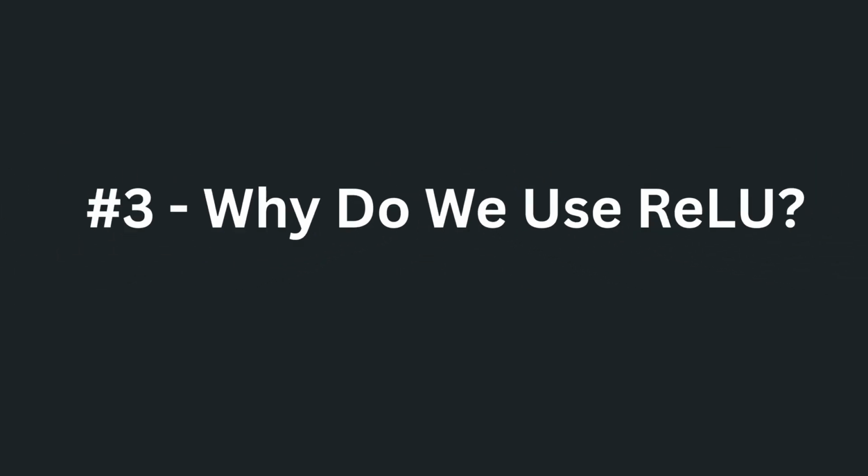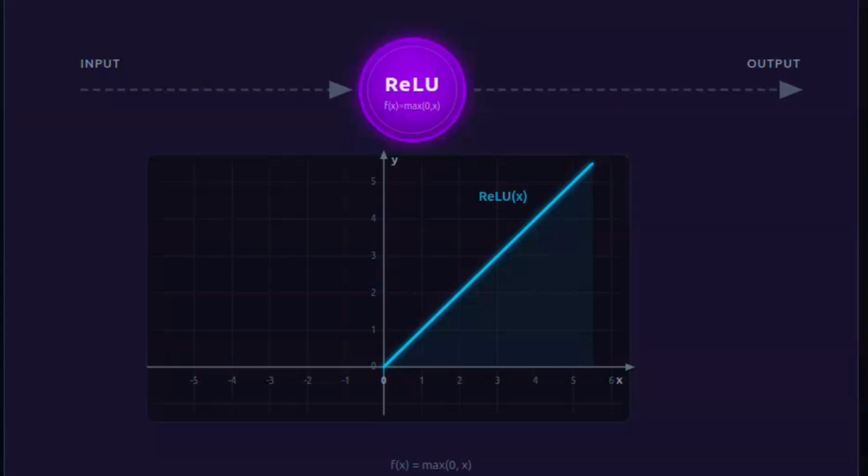Now that we know we need nonlinearities, question 3. Why do we always use ReLU? Negative values become 0. Positive values pass through exactly as they are. For something sitting at the heart of advanced AI, it looks completely brain dead.